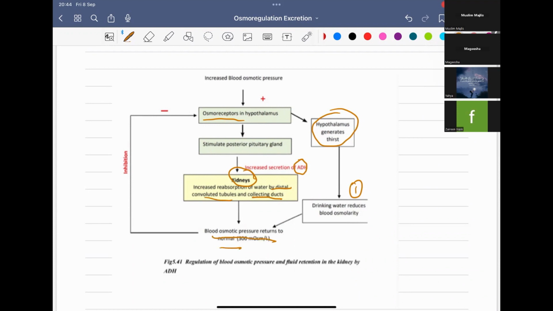When it is returned to normal, it will inhibit the osmoreceptors in the hypothalamus, preventing further reabsorption of water. So this is the regulation of blood osmotic pressure by ADH, which is done by the kidney.